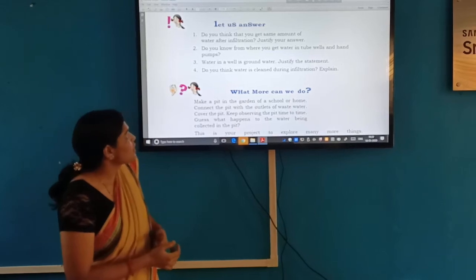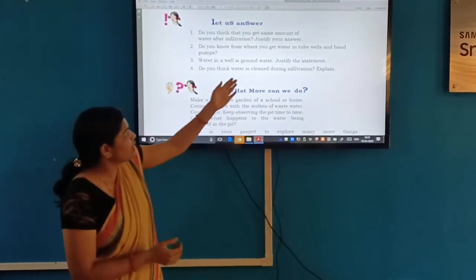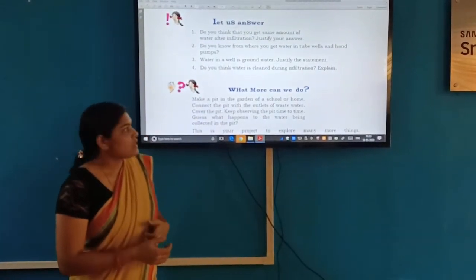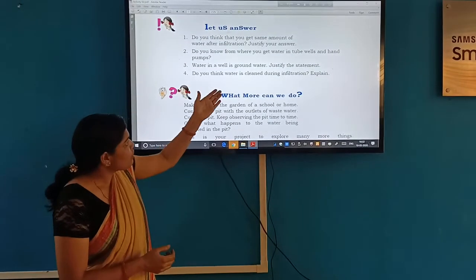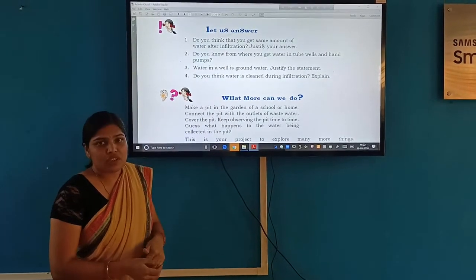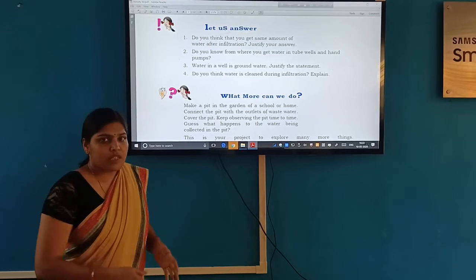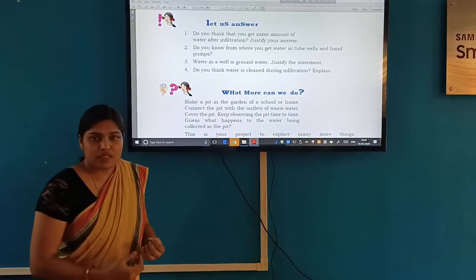Then, the water in a well is groundwater, and you can justify the statement. Do you think water is clean during infiltration? Explain. You can explain by this process that it will be clean somehow.